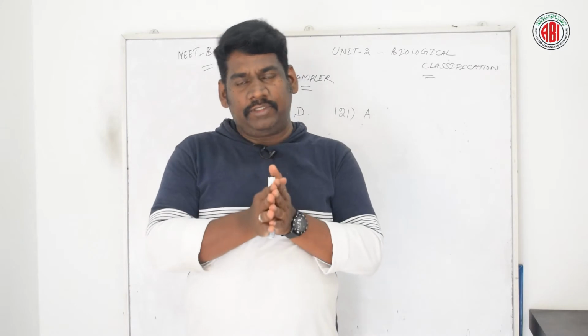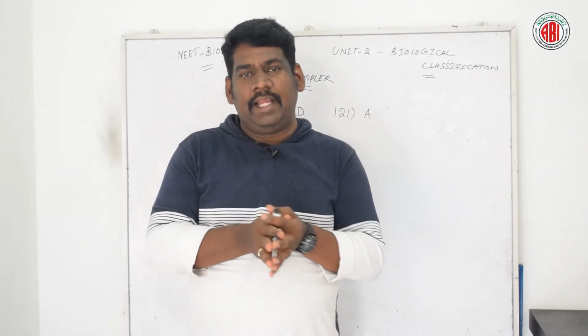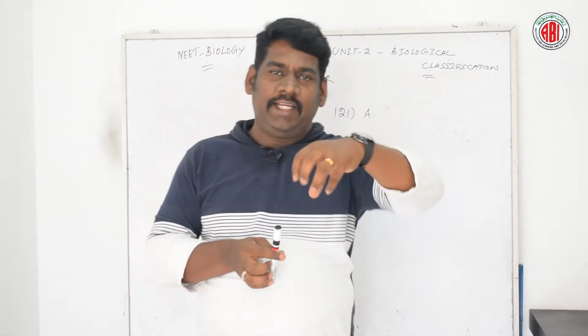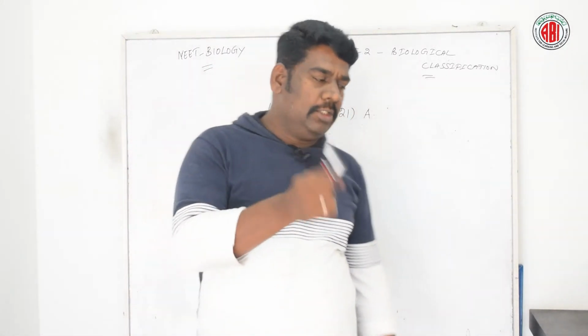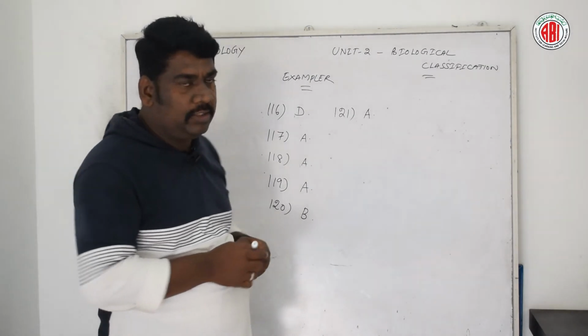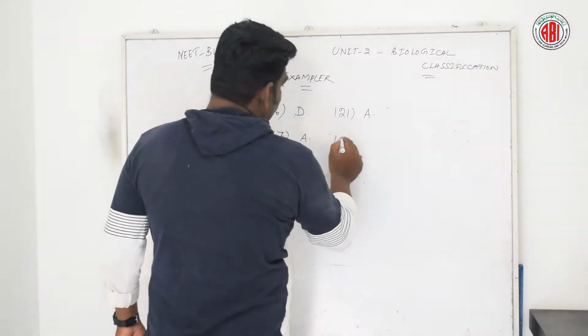The tail consists of a tail plate and caudal fibers that help in adhering to the surface of the host cell. So the right answer for this question is option A. Now let us go for the next question.